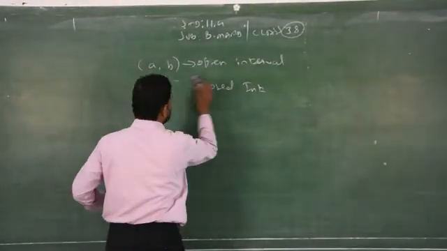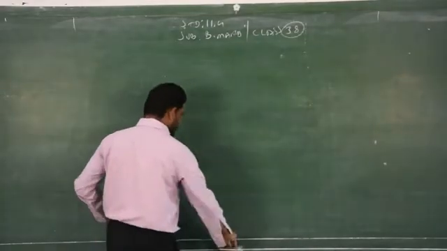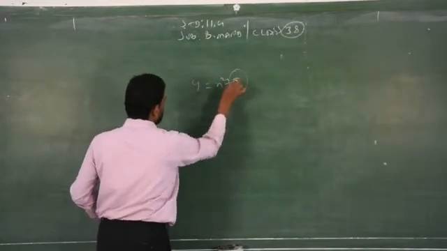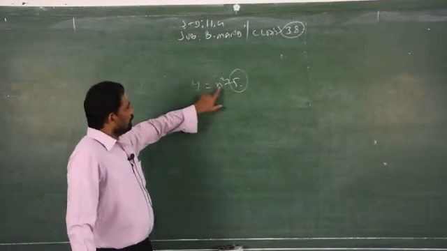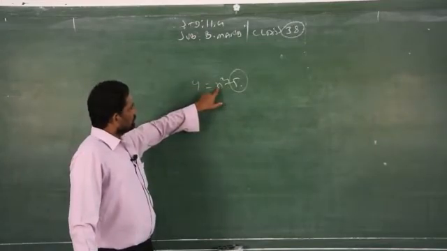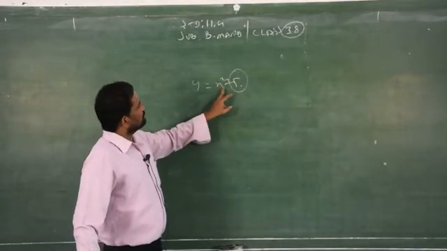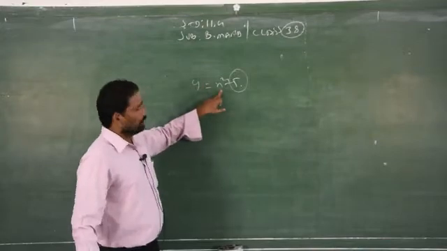So here we have some implicit function, explicit function. If I define the variable y is equal to x square plus 5, with an arbitrary constant, it is called an explicit function. Here x is independent, but y is dependent on x.